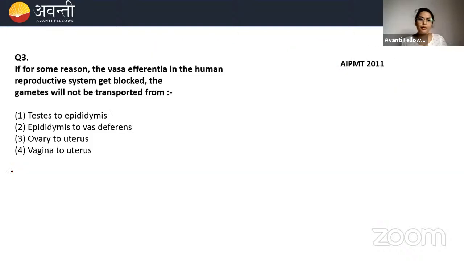Clear? Now, coming to the third question: if for some reason the vasa efferentia in the human reproductive system gets blocked, the gametes will not be transported from. This is again a similar question to the sequence, and I want everyone to be answering this. Very good. Correct answer. I'm launching the poll. Please make sure you answer in the poll.